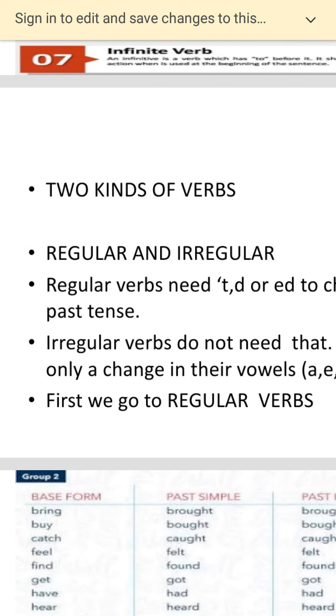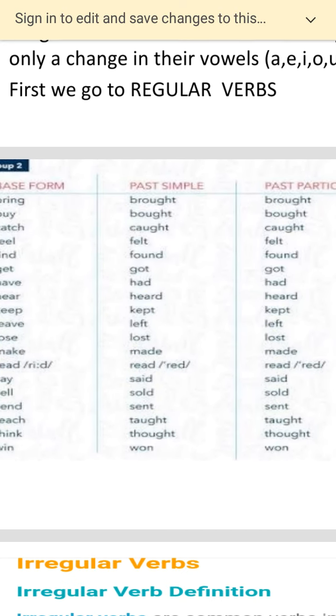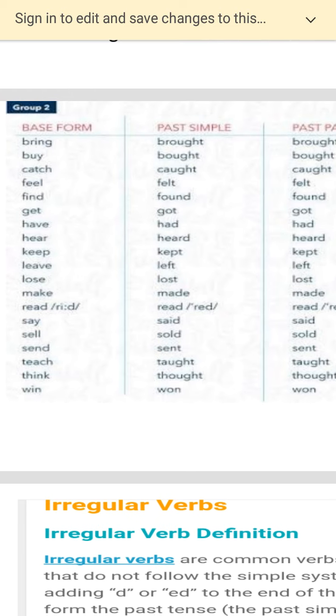Now let me go to the regular verbs first and give you a lot of examples. Here you have, and I have put some words like bring. So you have bring, brought and brought.